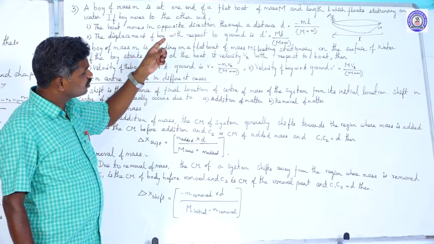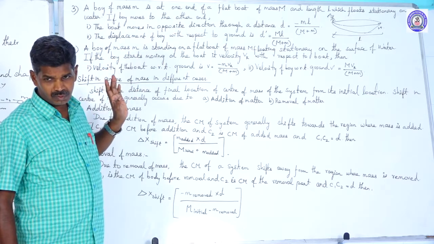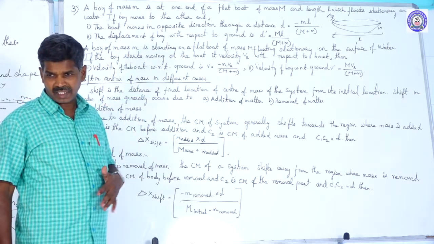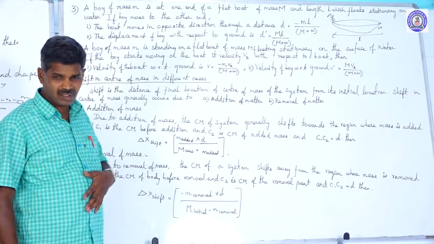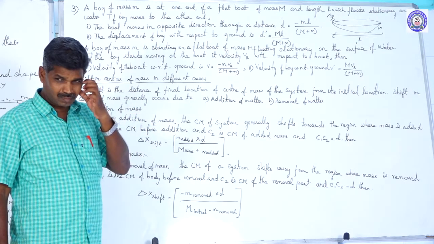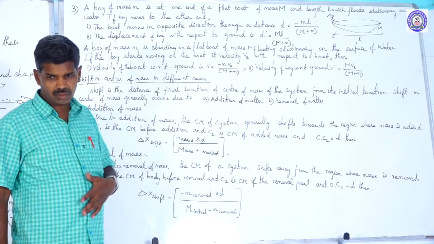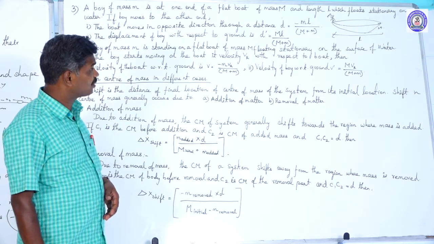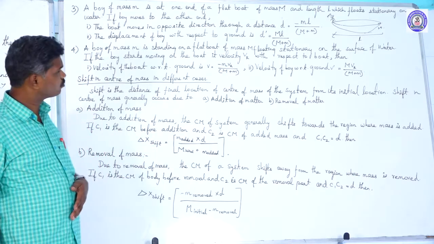Already, how much distance L he has travelled on that boat. But the boat moves in the backward direction, and the boy moves in the forward direction. So that's why the displacement of the boy with respect to the ground, d prime, is equal to the mass of the boat divided by the mass of the boat plus the mass of the boy, into L, the actual length of the boat. That is, d prime is equal to capital M into L divided by capital M plus small m.